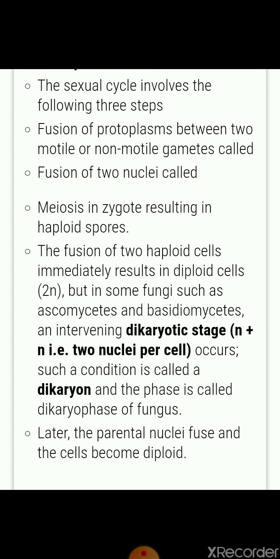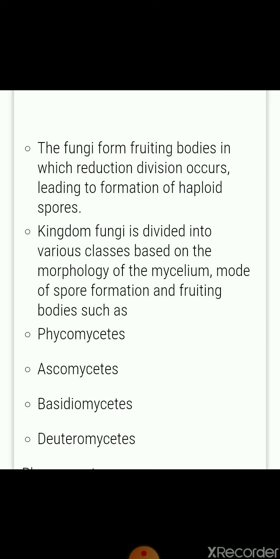Later, the parental nuclei fuse and the cell becomes diploid, and then undergoes meiosis and produces haploid spores. Now see, the fungi form fruiting bodies in which reduction division occurs, leading to the formation of haploid spores. So haploid spores are produced by meiotic division.